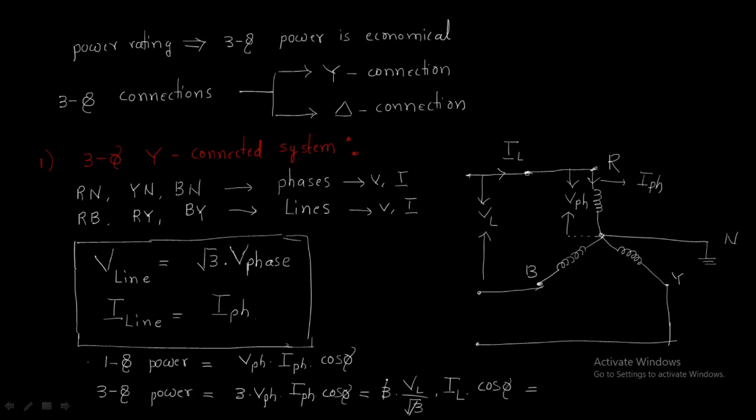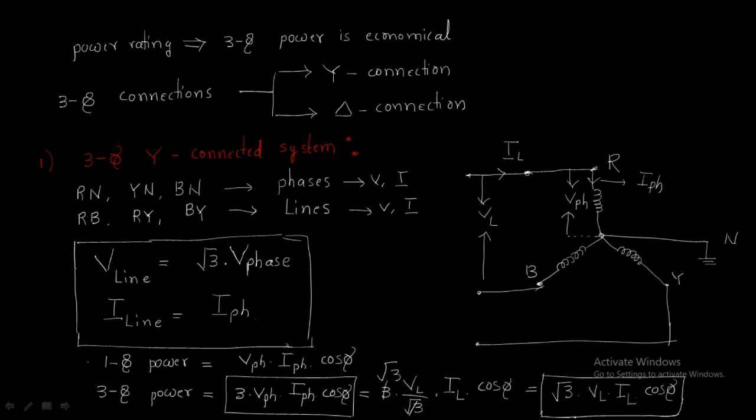Root 3 times it will be cancelled. Then power equals root 3 times line current, line voltage, cos phi. Understand? Three phase power has two equations. In terms of phase, 3 times V phase I phase cos phi, or if they ask for line voltages and line currents, root 3 VL IL cos phi. Root 3 will be added.